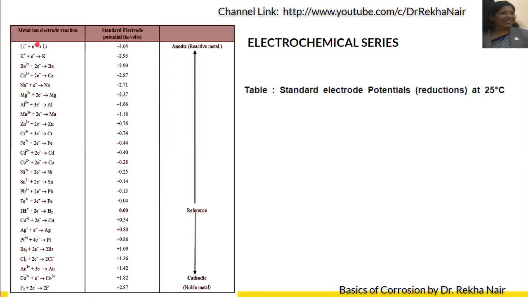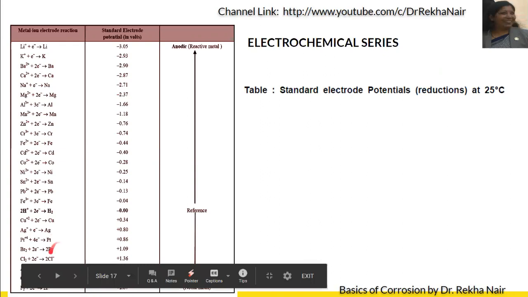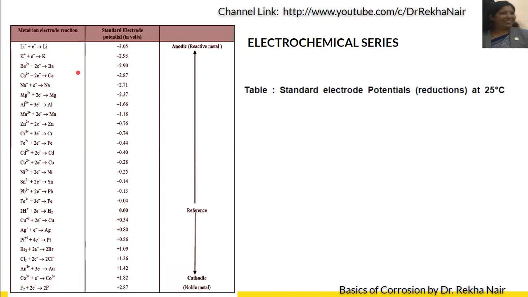They can easily lose electrons, that is they can get oxidized. The reactive metals are present in the upper side of the table, and at the lower side we generally have the noble metals. So we can say that on the upper side we have reactive metals or anodic metals, and at the lower side we have cathodic or noble metals.